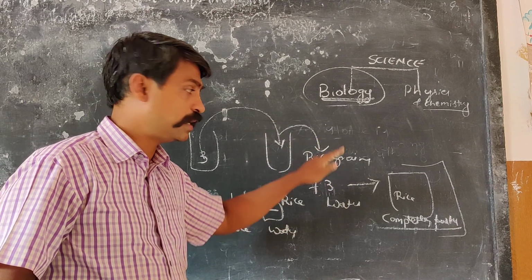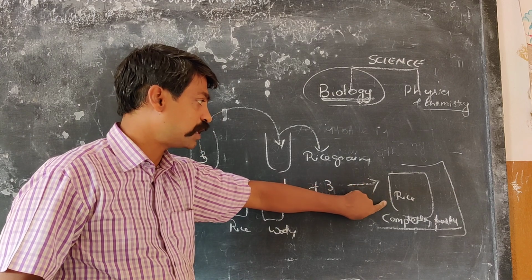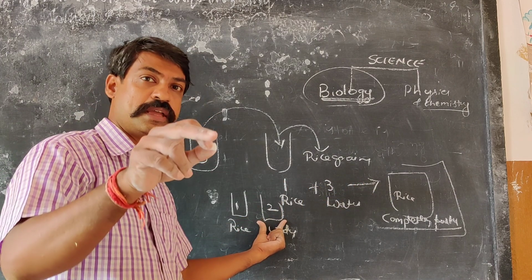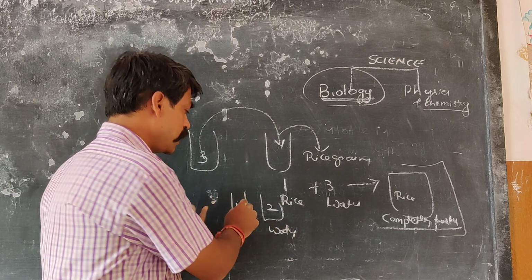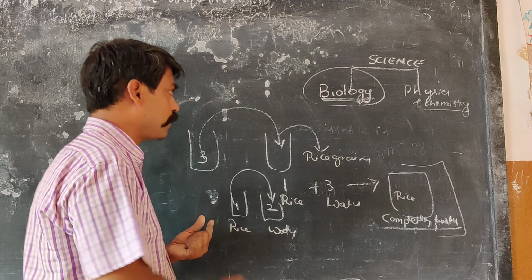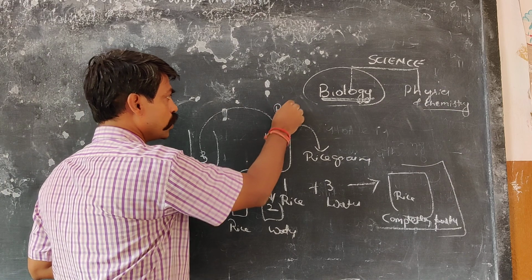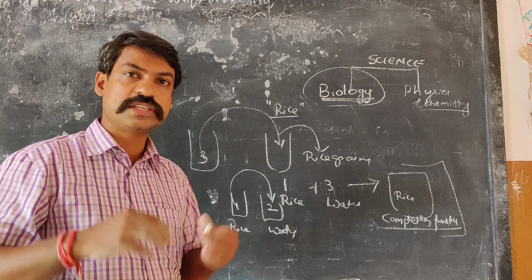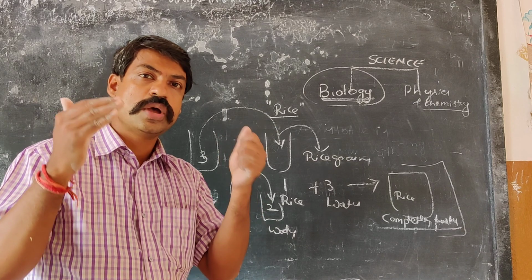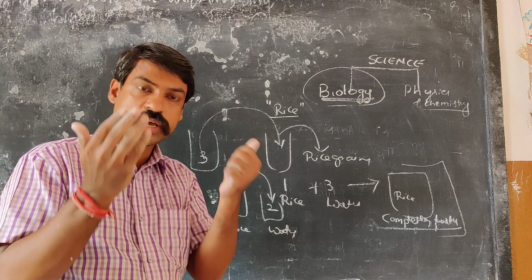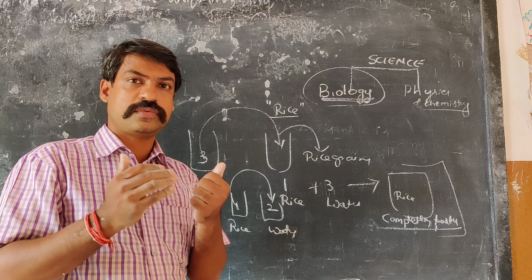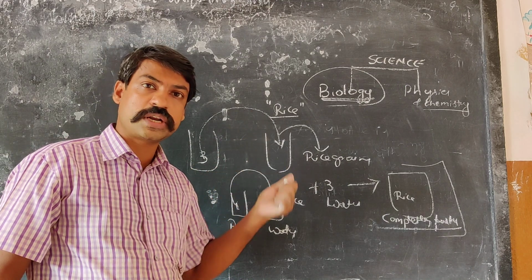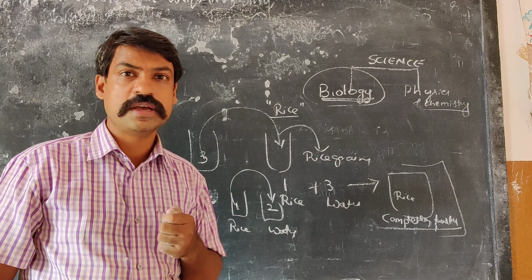Knowing, understanding, reasoning. Okay, I made a mistake by adding more water. Now I will reduce the amount of water. So you are planning, you are conducting the experiment. Next time when you add in this ratio, what is happening? You are having a properly cooked rice. So science is about all such things. So science means trying to know and understand, observe. You have to learn first the process. You have to know, you have to get the knowledge. For that you need to know how to read. Reading is also an important part of science.